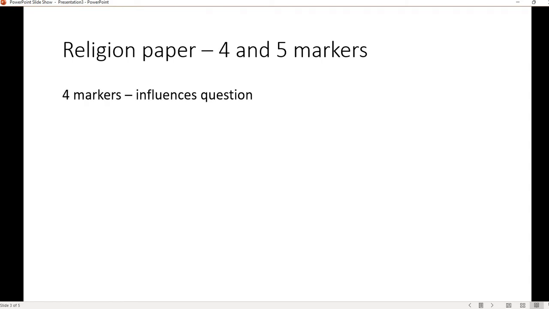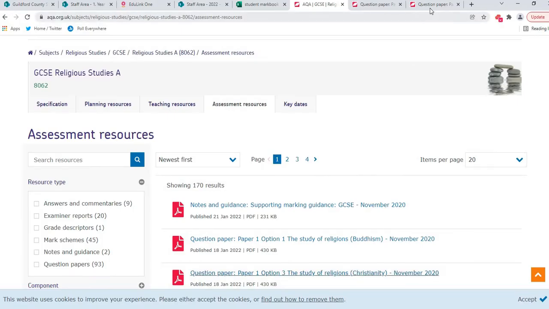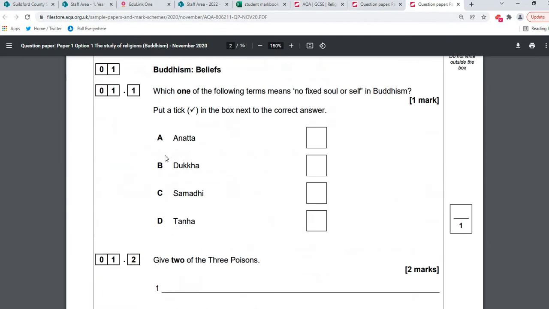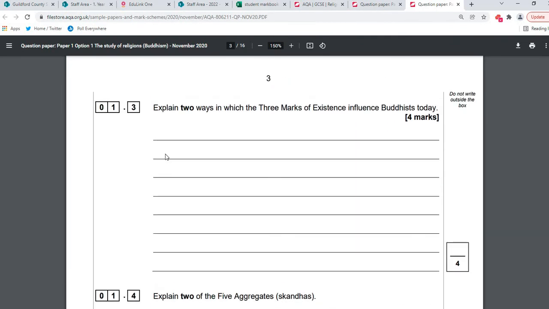Okay, so the 4 marker questions will always say, explain how X influences Buddhists or Christians today. For example, if we go back to our paper, the Buddhist beliefs section, it says here, explain 2 ways in which something, in this case the 3 marks of existence, influences Buddhists today.